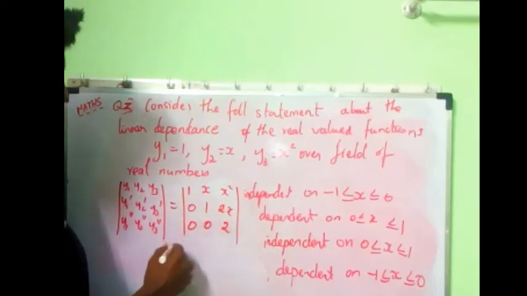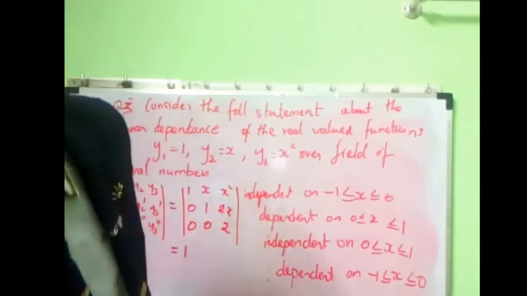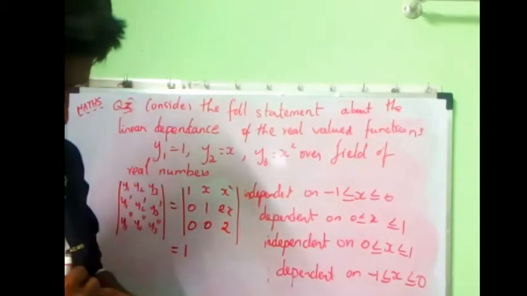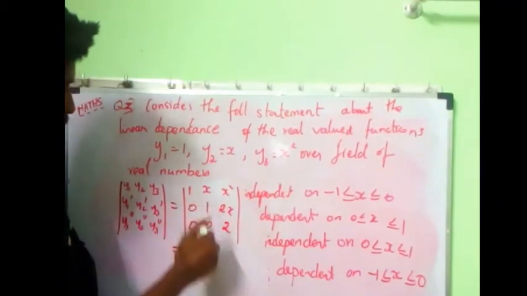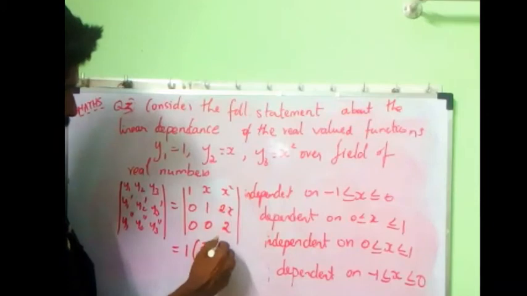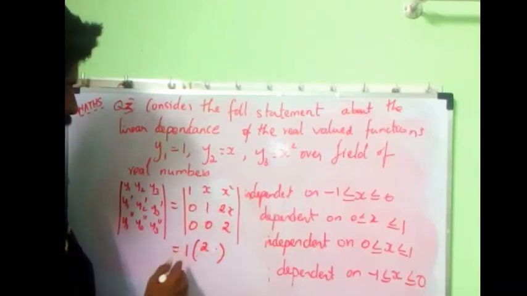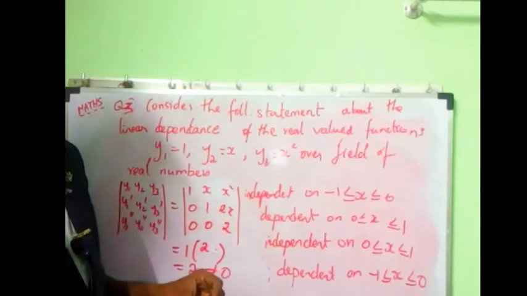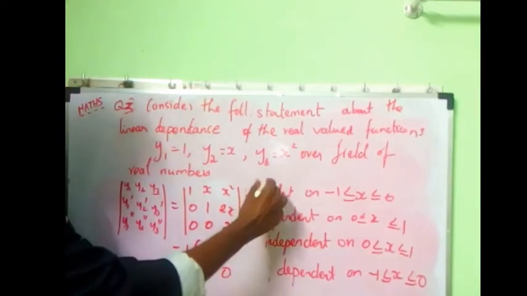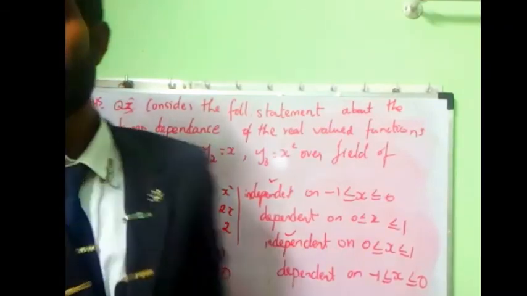Now look at what we do. We take the determinant and expand it this way. After expansion we have 1 into 2 minus, and the rest is 0, since 0 into everything is 0. So what's 1 into 2? The answer is 2, which is not equal to 0. Suppose the answer is not 0, then you have independent. So options number 1 and 3 are right.